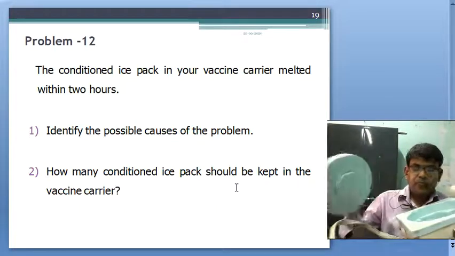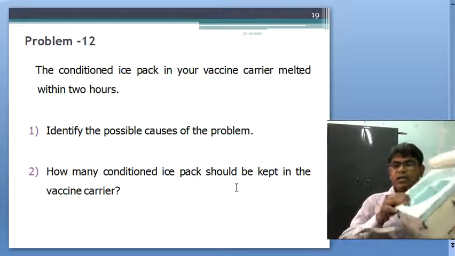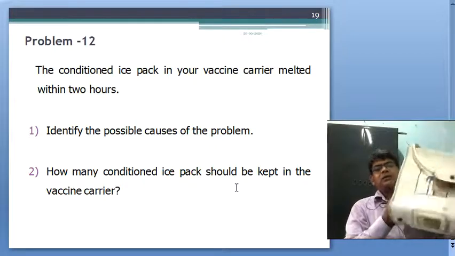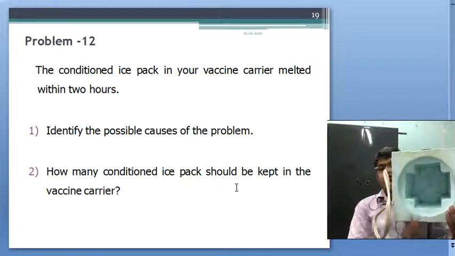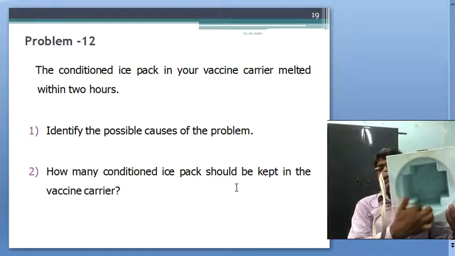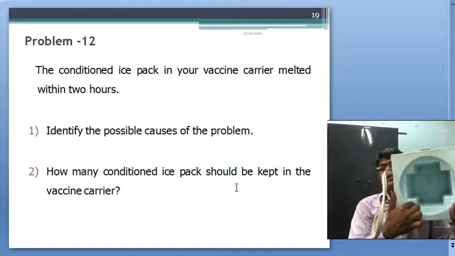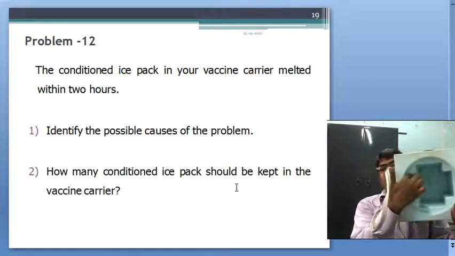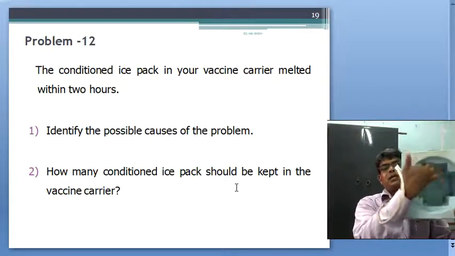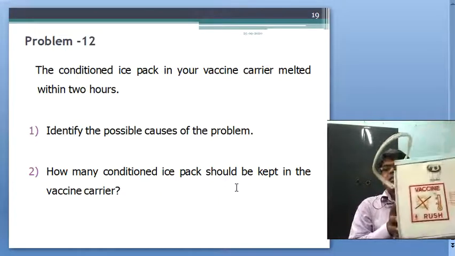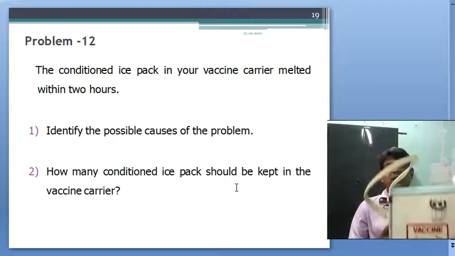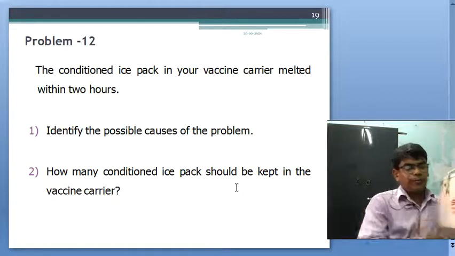Inside the vaccine carrier you see 4 grooves, one above and side walls.